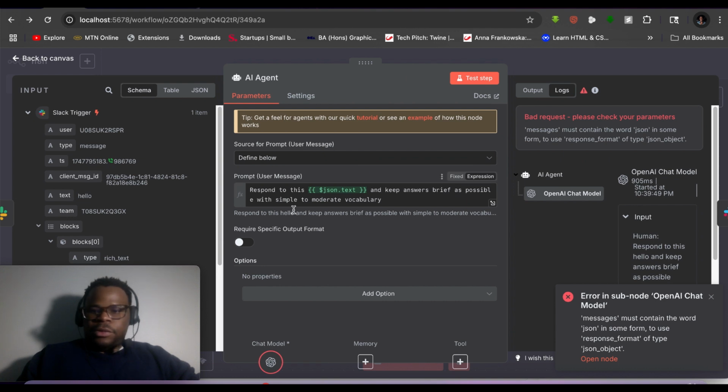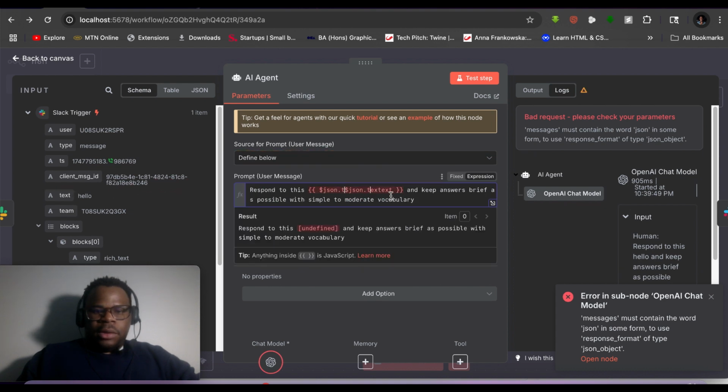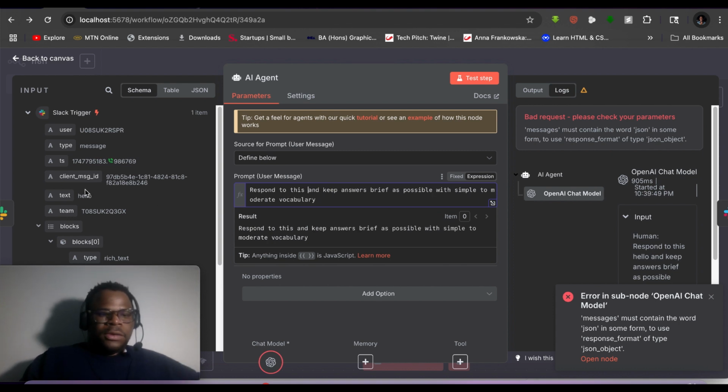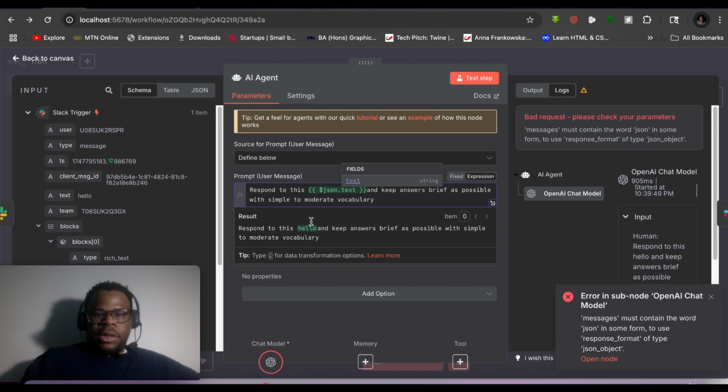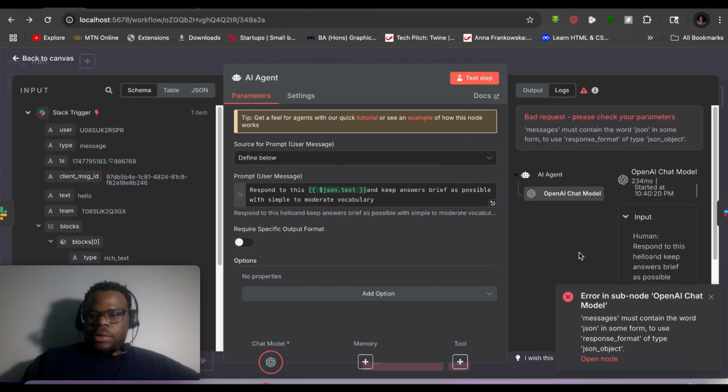It said respond to this. Okay, so I'm gonna copy this and put here. So let me remove that. So respond to this. I want to respond to this message. Just copy, place it there, and then test step. Okay, messages must contain the word using the format to use.